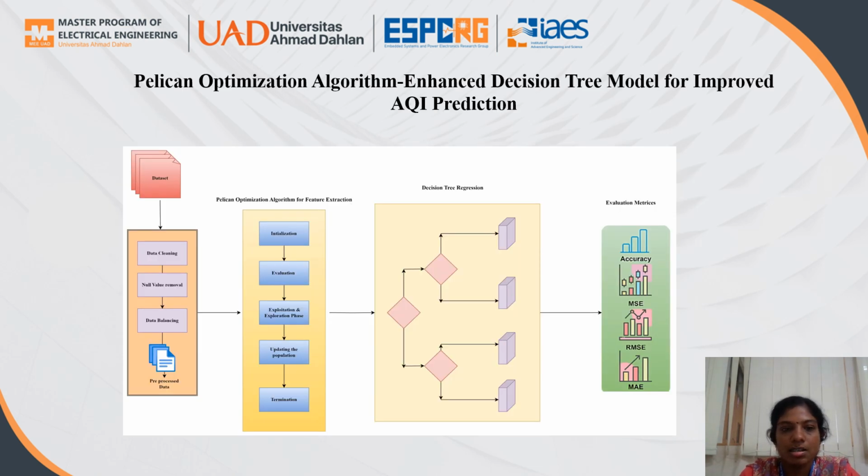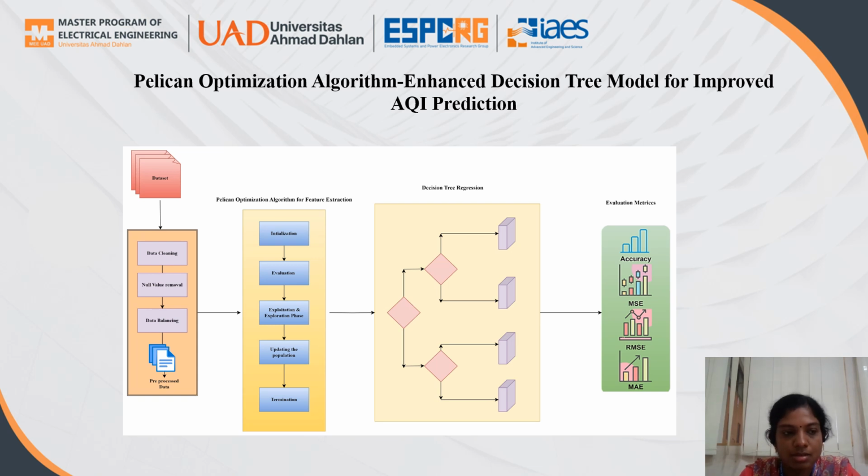Next, this is the block diagram of the Bayesian optimization algorithm with the enhanced decision tree model for improved AQI predictions. Initially the data set is collected and cleaned, and we pre-process our data. After that, it is given as input to the Bayesian optimization algorithm for feature extraction: initialization, evaluation, exploration, exploitation, updating the population, and termination.